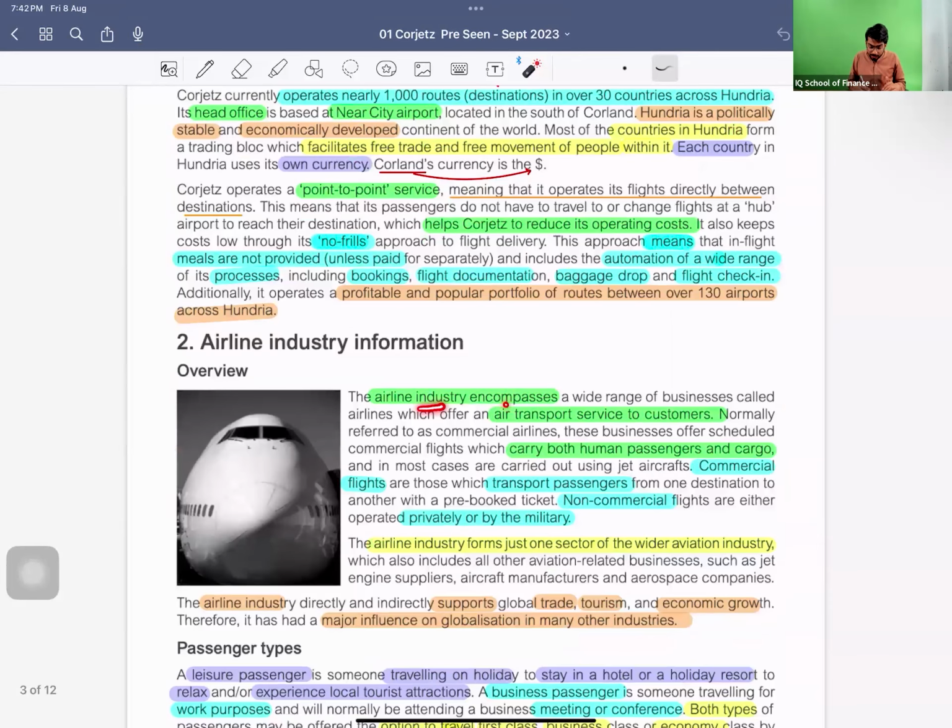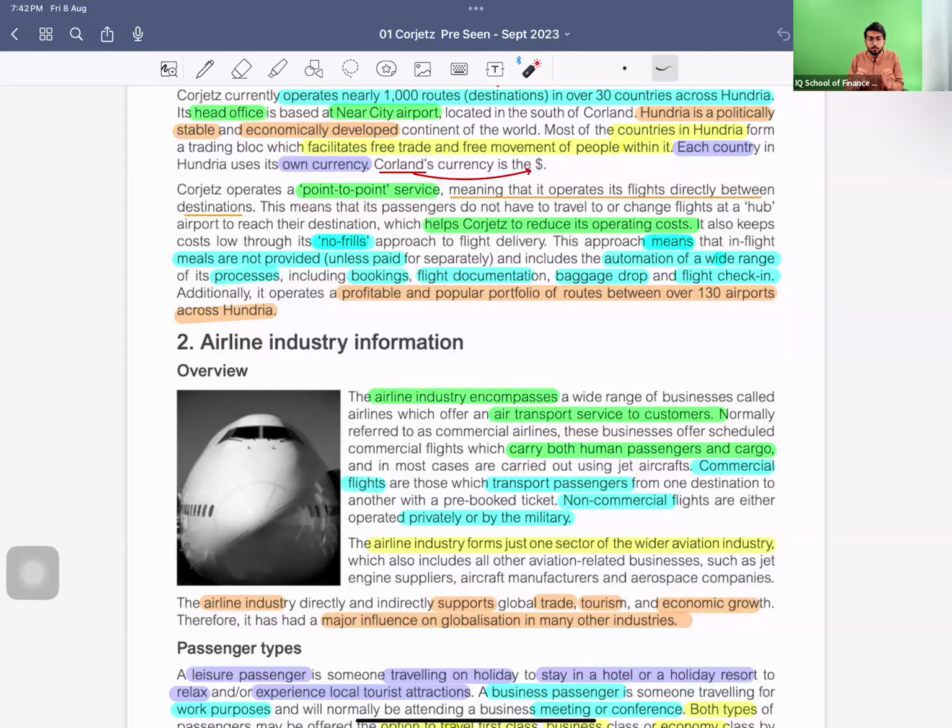The airline industry encompasses a wide range of businesses called airlines, which offer air transport services to customers. They carry both human passengers and cargo. So air transport service means that you can travel by yourself, and you can also deliver cargo through the air transport services offered by the airlines within the industry.